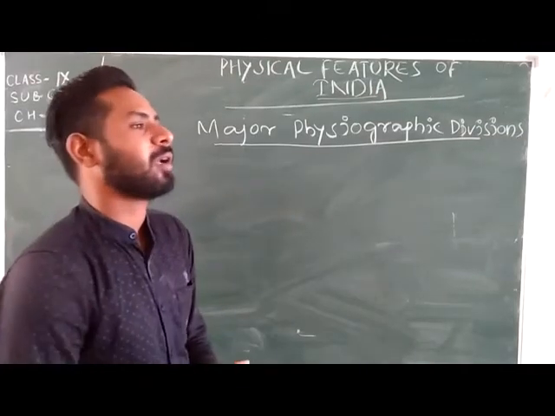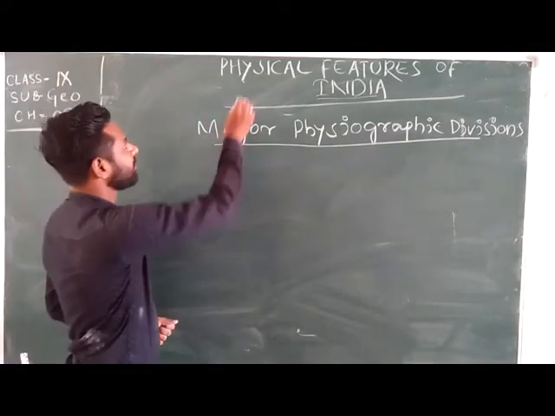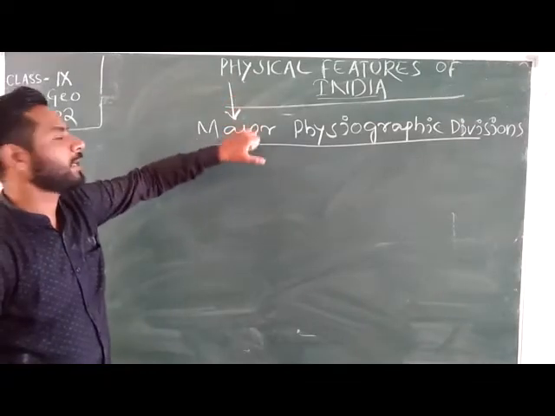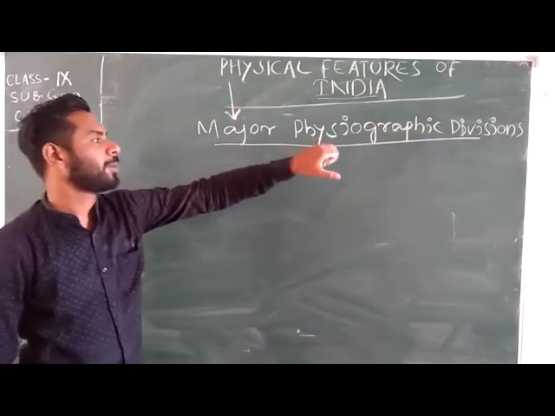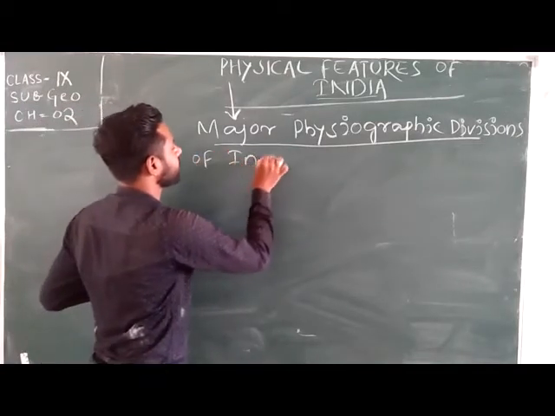After Gondwana land, according to our book, the most important topic here is the major physiographic divisions of our country, of India.